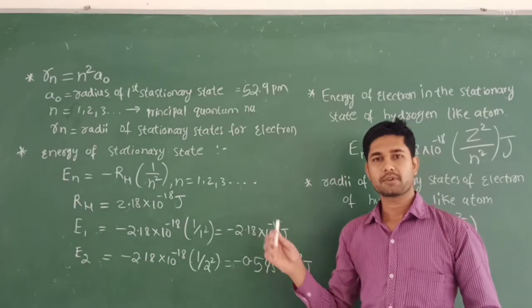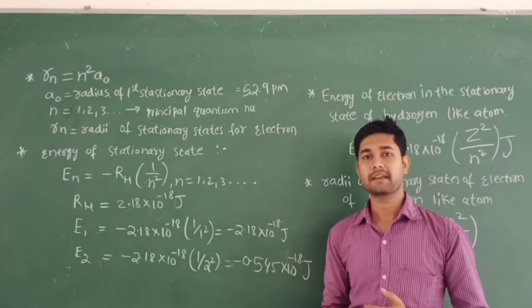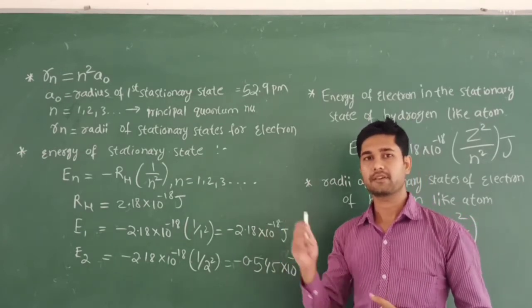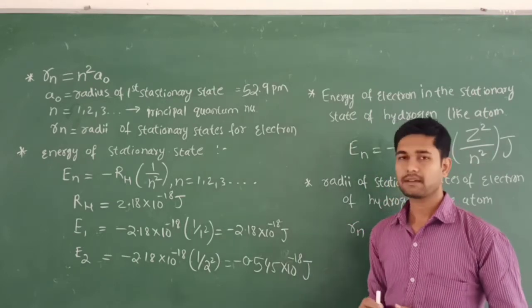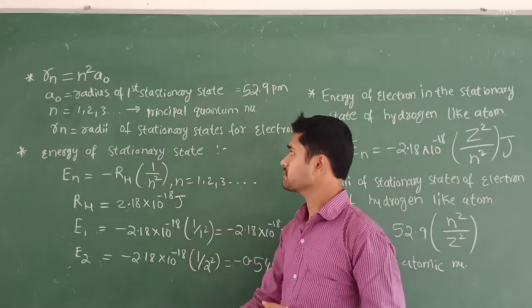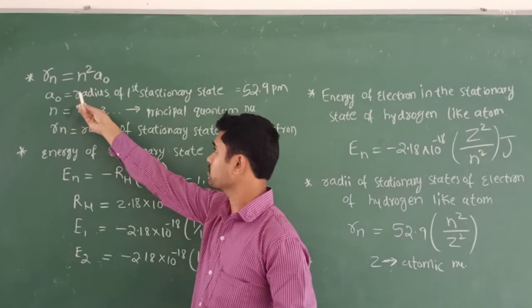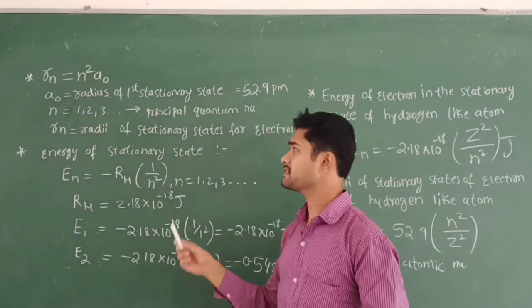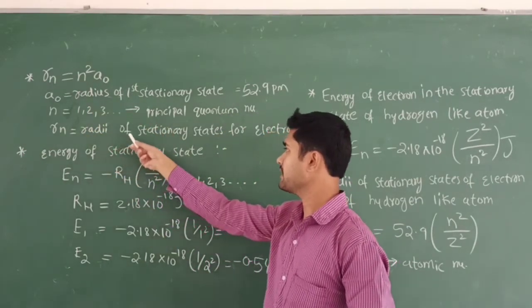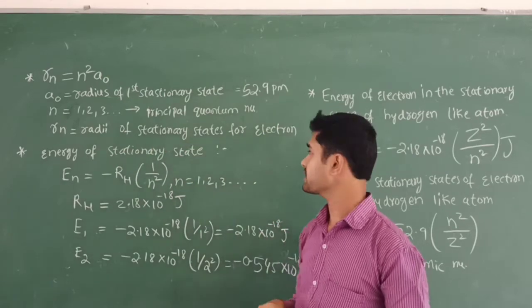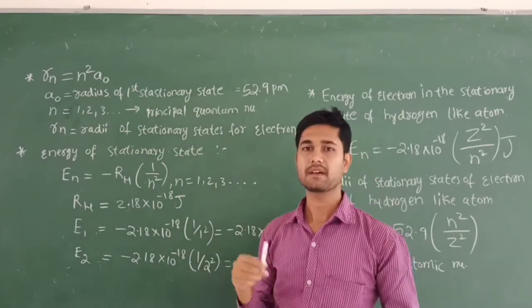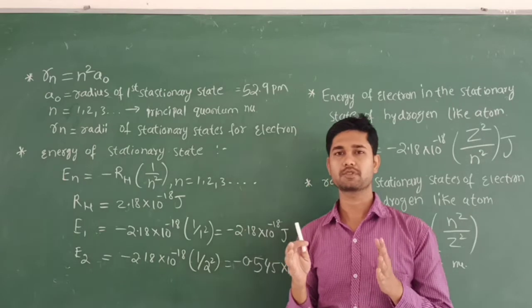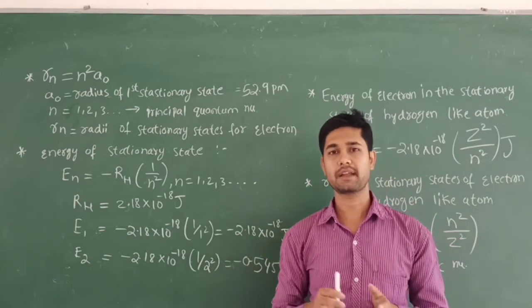Let us discuss the energy levels and radii of an orbital in a hydrogen spectrum. Here he has given the equation Rn is equal to n square into a naught. This is the equation to calculate the radii of the stationary states for the electron. That is Bohr's model, which only focused on hydrogen and hydrogen-like atoms.